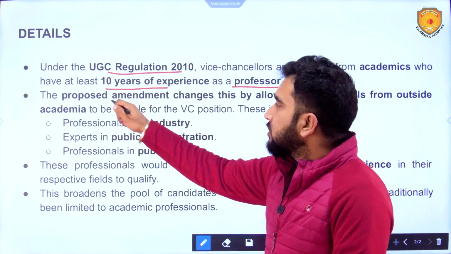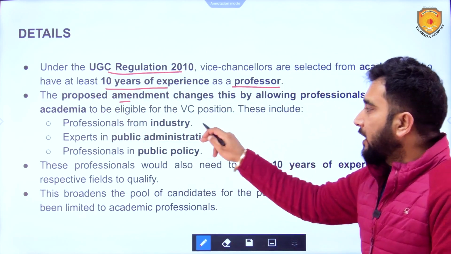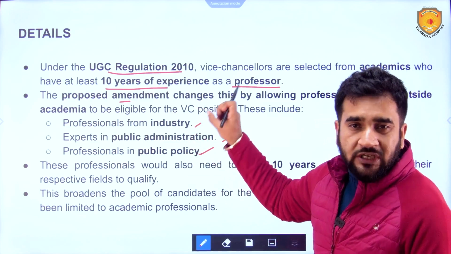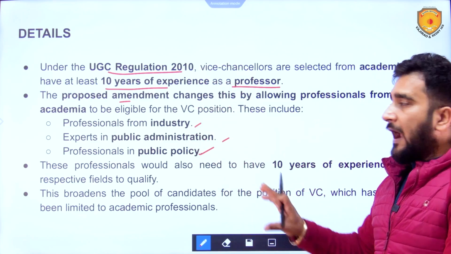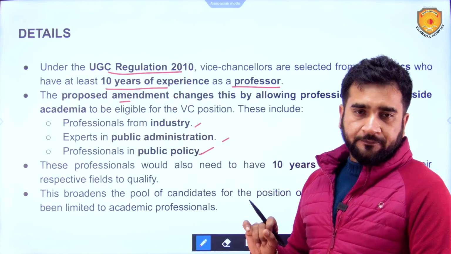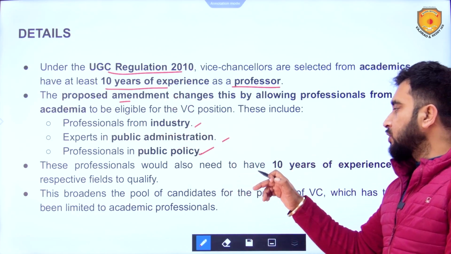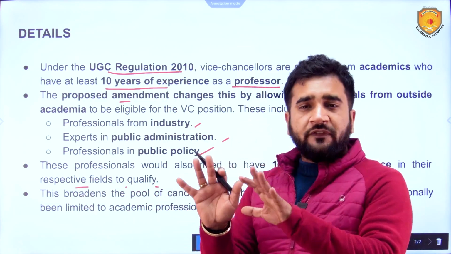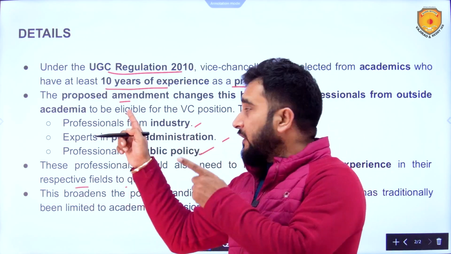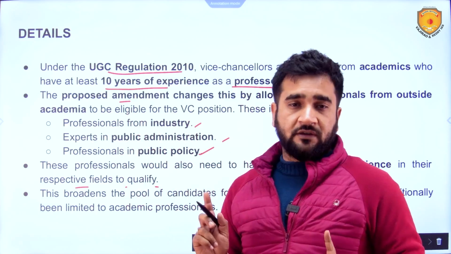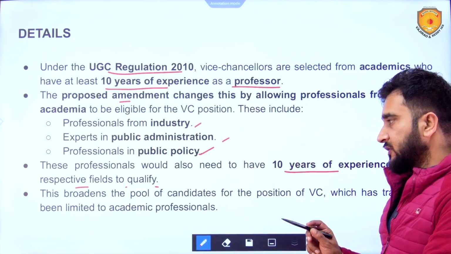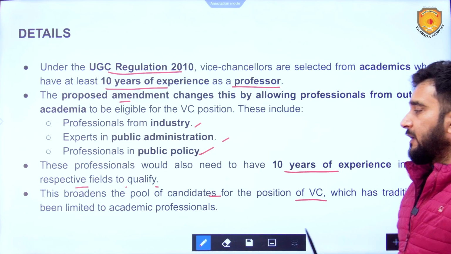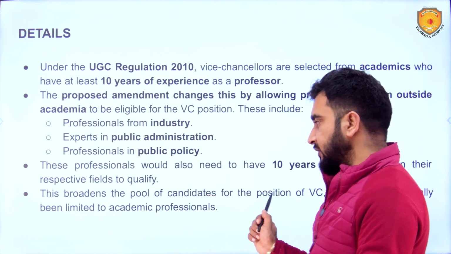Now there is a proposed amendment where people from industry, public administration and public policy can be chosen as vice chancellors, and this is being challenged basically. Now these professionals would also need to have 10 years of experience in their respective fields to qualify. 10 years of experience stands the same, but in their respective fields, not as a professor. This is what the draft regulation means. Now this broadens the pool of candidates for position of VC, which has traditionally been limited to academic professionals.